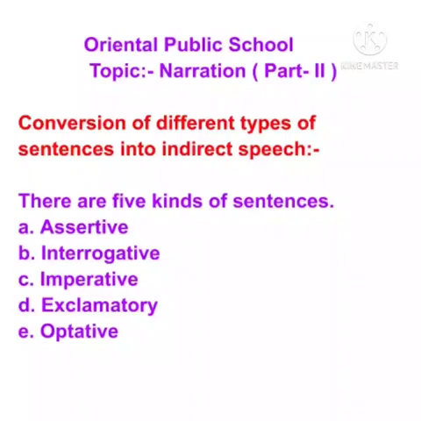Assertive sentences are simple sentences, and they are of 2 types: affirmative and negative. Affirmative sentences express a positive meaning, whereas a negative sentence expresses a negative meaning.